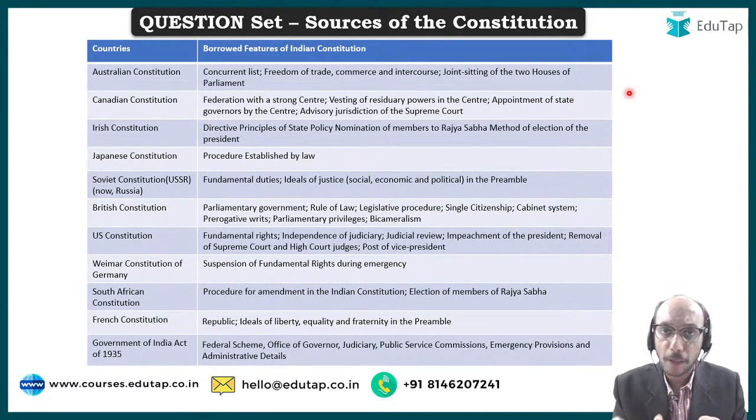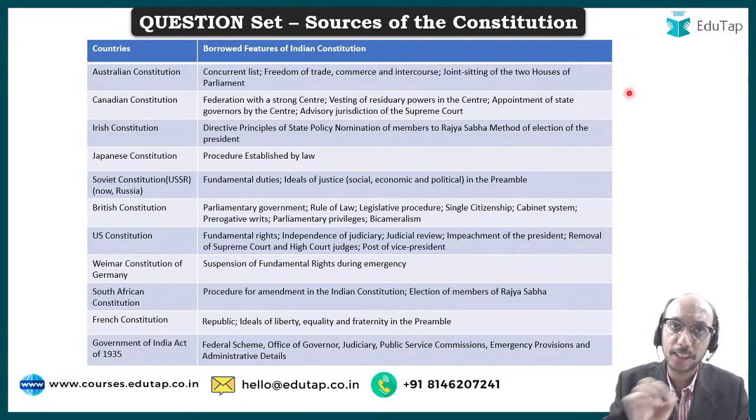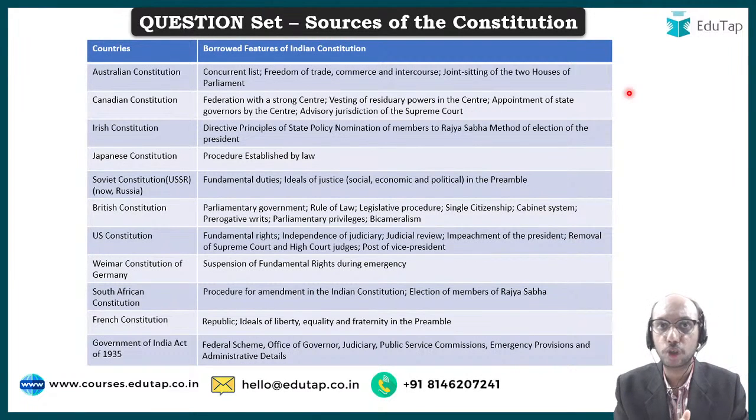The residuary powers that we keep with the center, that feature has been picked up from the Canadian Constitution. Appointment of state governors by the center has been picked up from the Canadian Constitution, and the advisory jurisdiction of the Supreme Court has also been picked up from the Canadian Constitution. So at least the first 3 points, federation with a strong center, vesting of residuary powers in the center and appointment of state governors by the center, these are important points which are unitary features. They have been picked up from the Canadian Constitution.